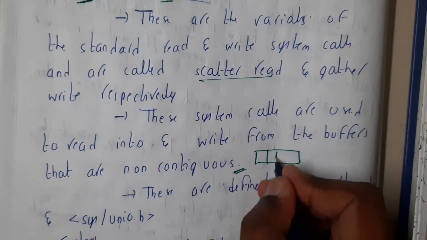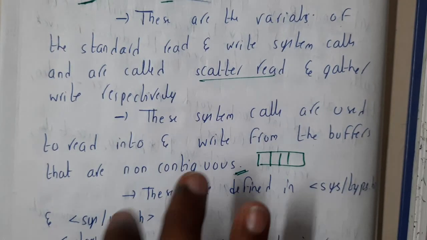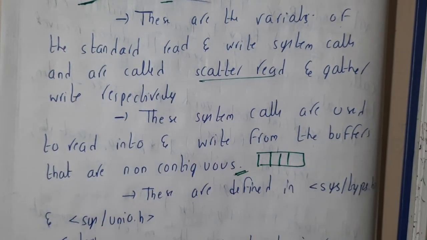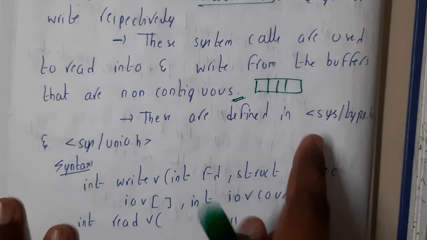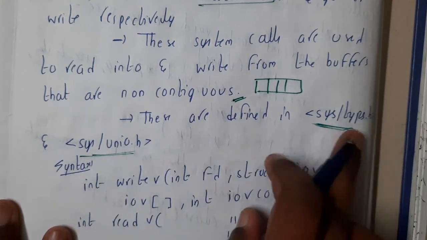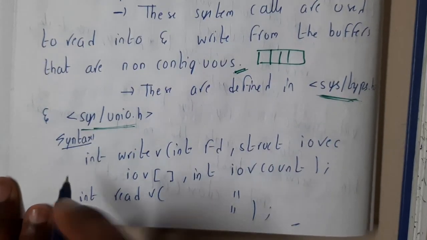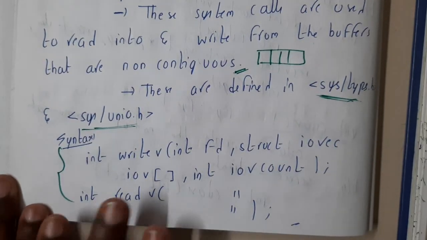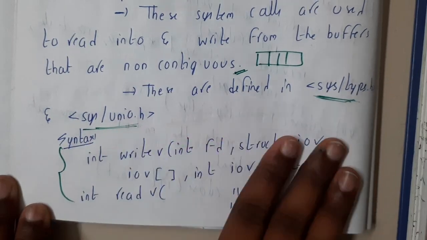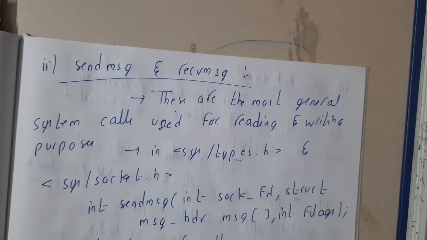Basically they are not one after the other, they might be at different locations. That is the reason why we call it scattered read and gathered write. The files or commands which you are using here are present in types.h and uio.h, guys. I hope everyone will go through the syntax as usual. I don't have any experience in socket programming, so that's the reason why I'm just skipping the syntaxes, so that you can observe them and learn.